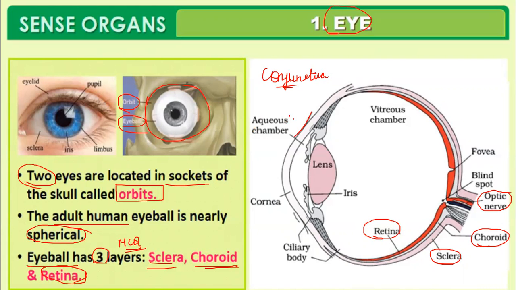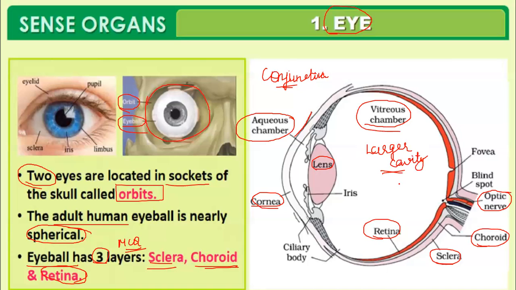Then you have an aqueous chamber. The aqueous chamber is a fluid filled cavity which is present between the lens and the cornea. What do you mean by cornea? Cornea is the bulged portion of the sclera. The sclera gets bulged out to form the cornea. The fluid filled space between the cornea and the lens you will call the aqueous humor. And the space between lens and retina you will call the vitreous humor, a larger cavity as compared to the aqueous humor. Both are fluid filled: one is a watery fluid, one is a jelly fluid.